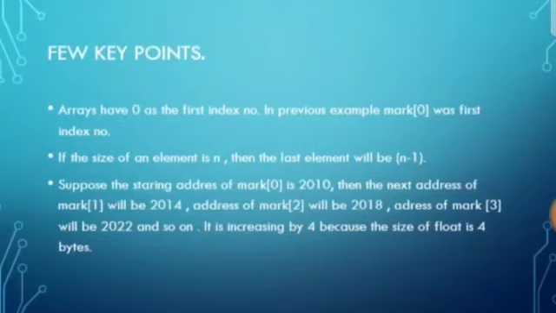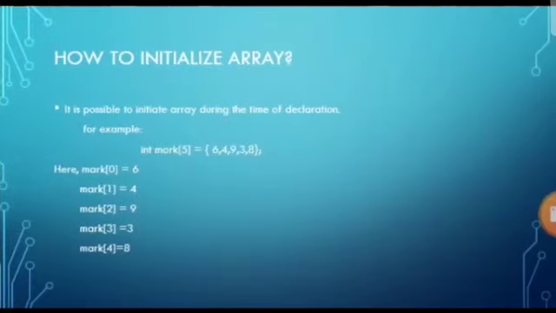Suppose the storing address of mark of 0 is 2010 and the next address of mark of 1 will be 2014, address of mark of 2 will be 2018, address of mark 3 2022, and so on. Here it is increasing by 4 because the size of float is 4 bytes. If you use another data type, then accordingly the size will vary, like we know that.